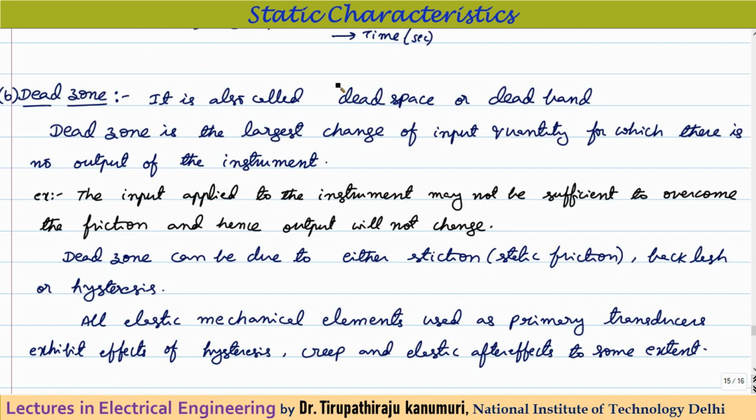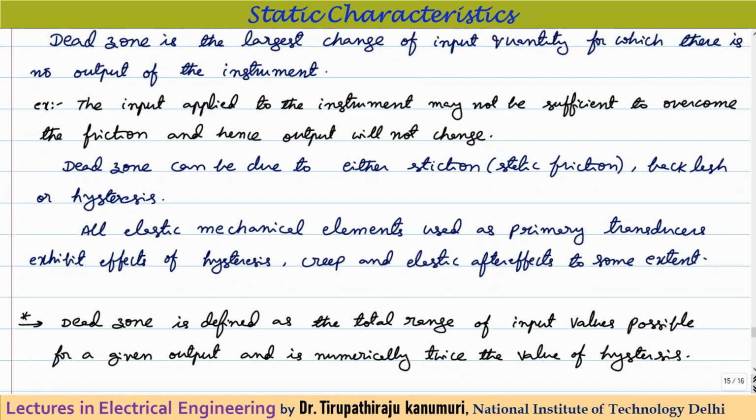It is also called dead space or dead band. The dead zone is the largest change of the input quantity for which there is no output of the instrument. For example, the input applied to an instrument may not be sufficient to overcome the friction, and hence the output will not change until the input crosses some limit. That we indicate by the term dead zone or dead span.